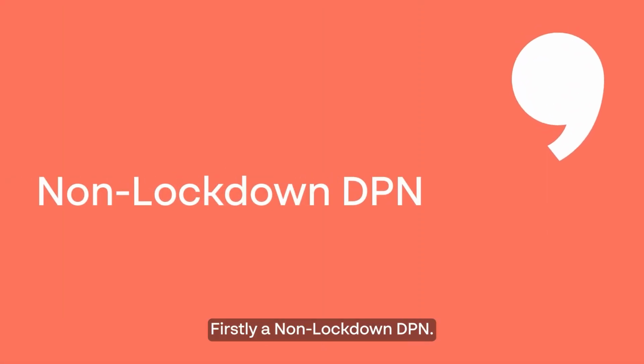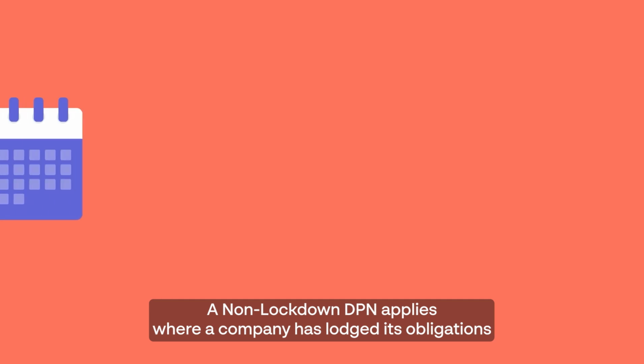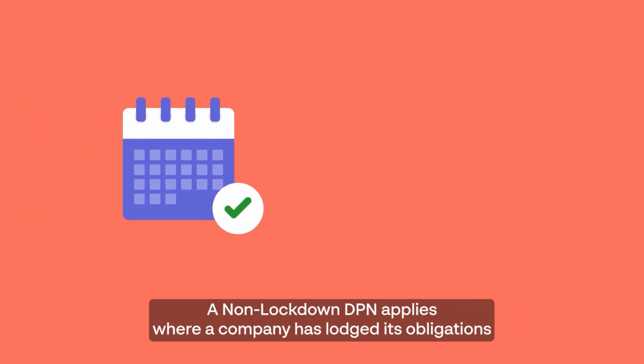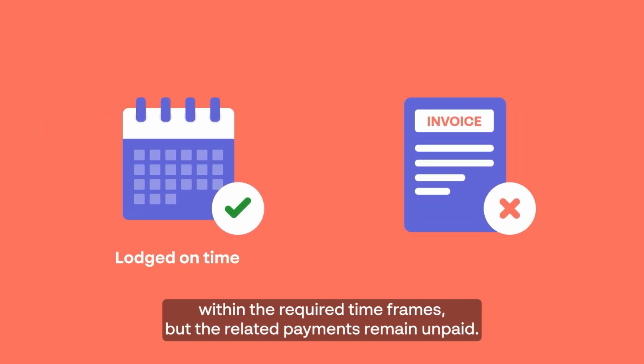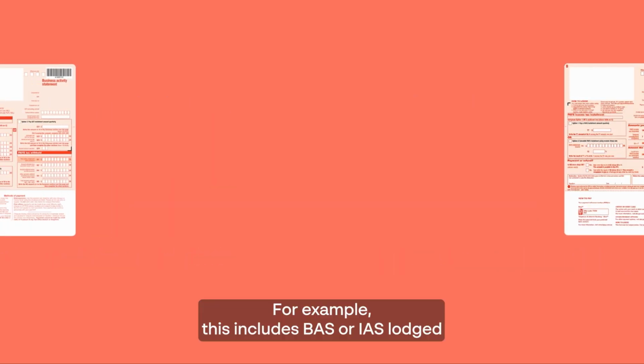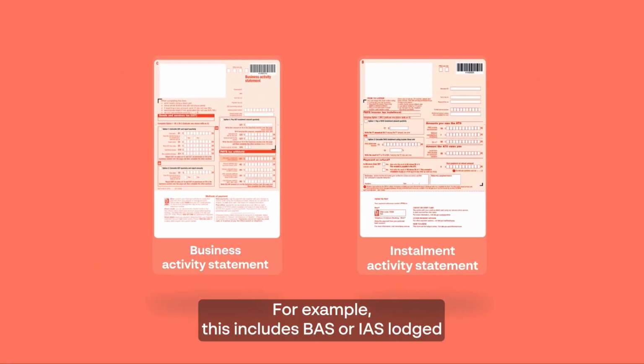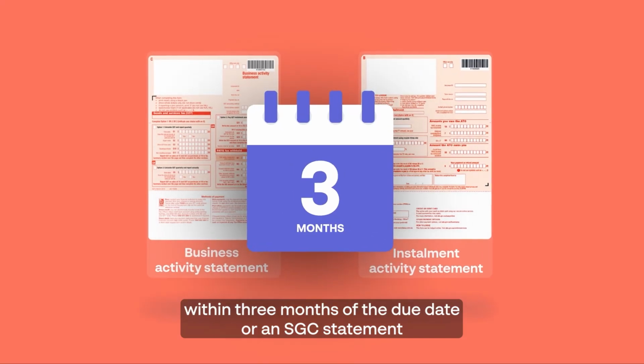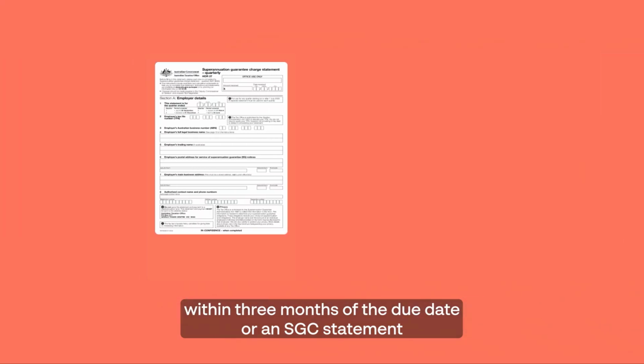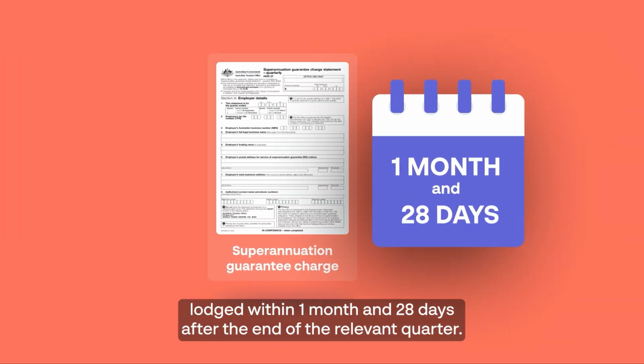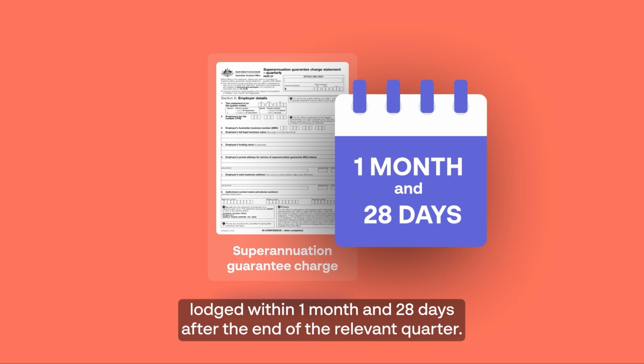Firstly, a non-lockdown DPN. A non-lockdown DPN applies where a company has lodged its obligations within the required timeframes, but the related payments remain unpaid. For example, this includes BAS or IAS lodged within 3 months of the due date, or an SGC statement lodged within 1 month and 28 days after the end of the relevant quarter.